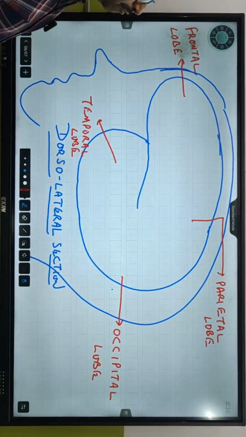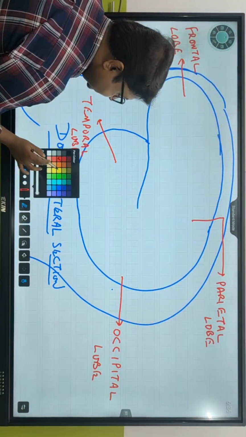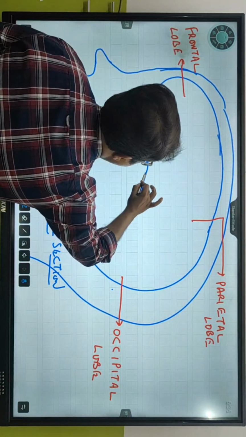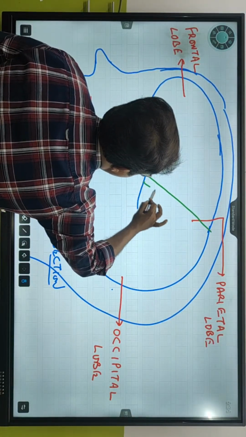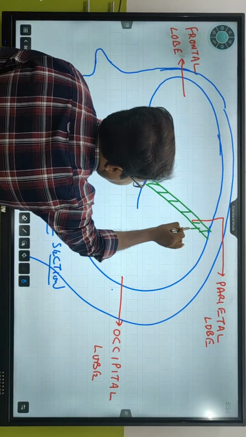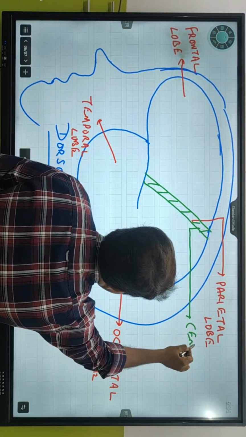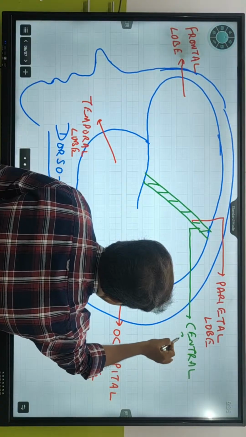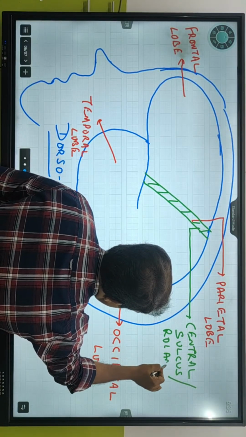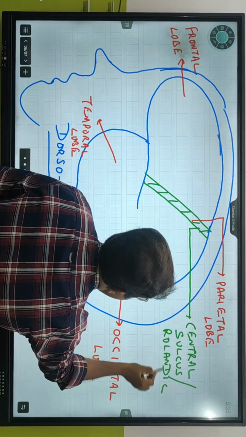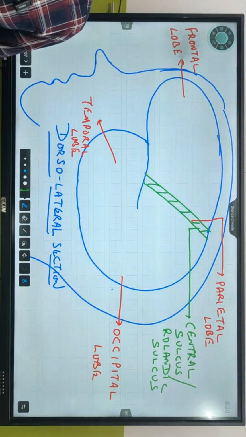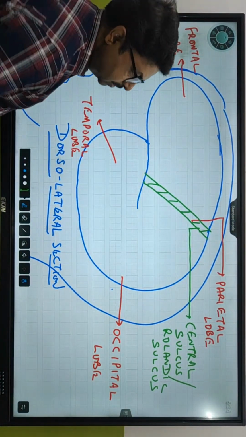Okay, now let us talk about this. The gap between, ये जो बीच में यहां पे there is a particular section which we call as the central sulcus. क्या कहते हैं इसको? We call it central sulcus or Rolandic sulcus. Clear? Very good.